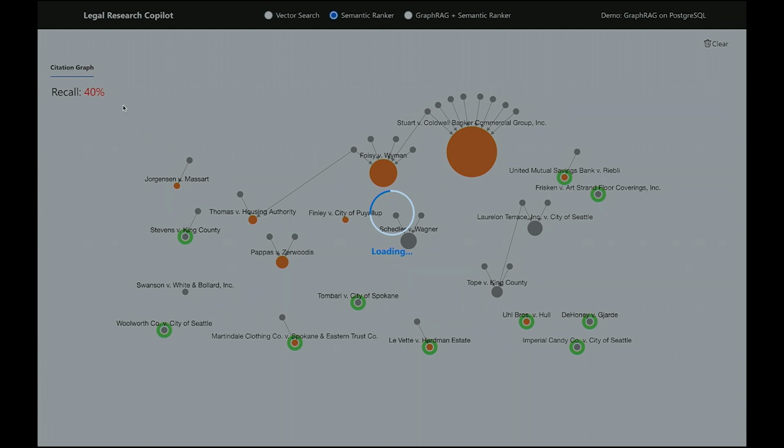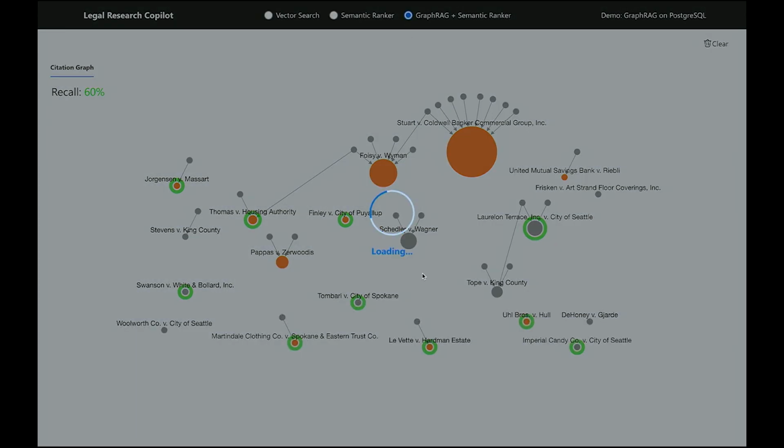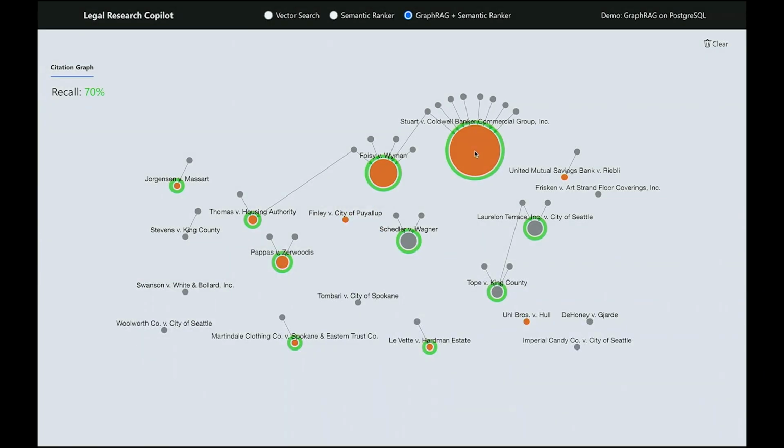Now we get the recall rate up to 60%, and you can see more of the golden circles are found. And finally, let's apply the GraphRAG technique and start taking into account these relationships and the prominence of the legal cases. If you do that, then finally we are able to correctly detect these prominent legal cases and improve the recall rate to 70%.